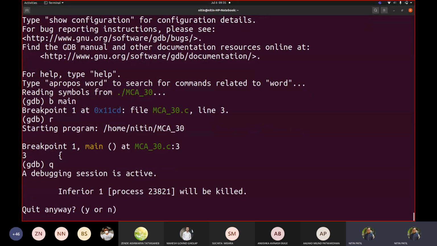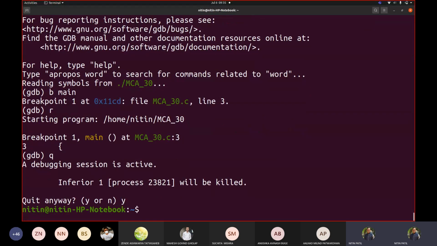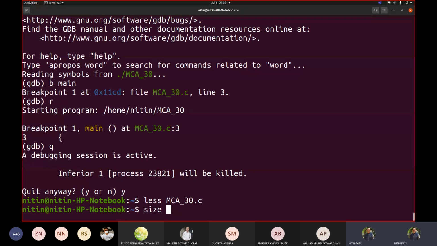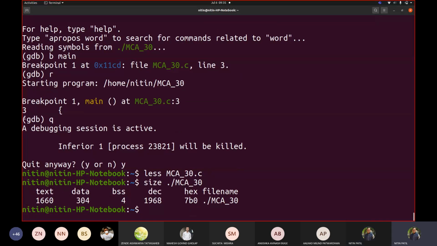Now let me quit this. What is the code that I wrote? My code was MCA30.c. Have I stated any data there? I don't have any data element declared. Now if I try to see the contents of my file by means of execution, I can see there is a text section, which is my executable code. There is a data section and BSS. This is the data section, with initialized data and uninitialized data.